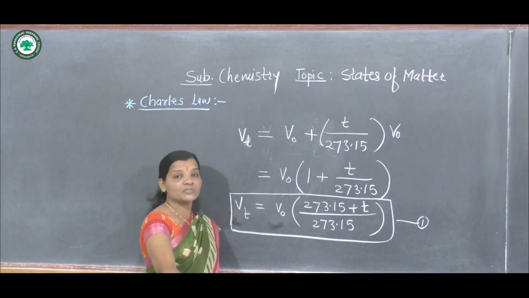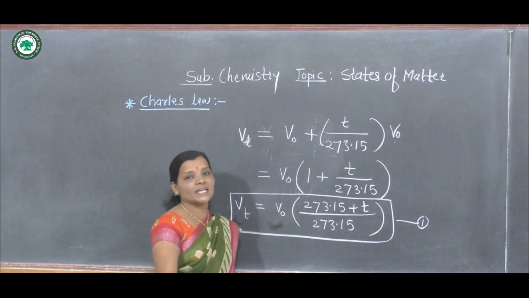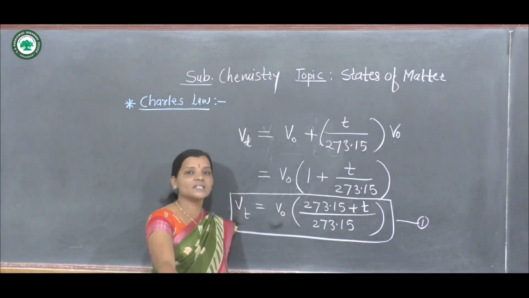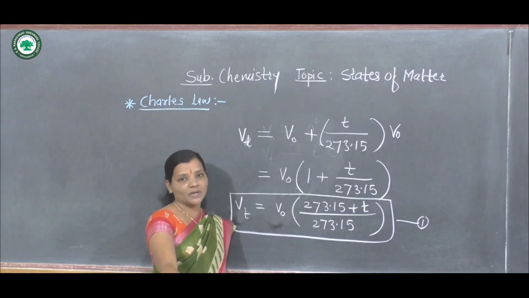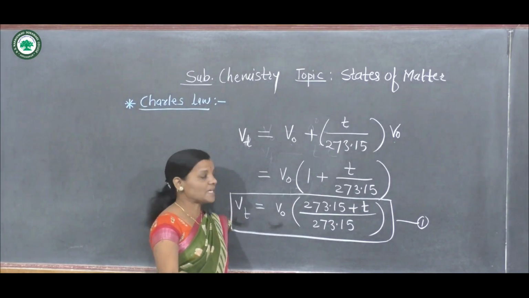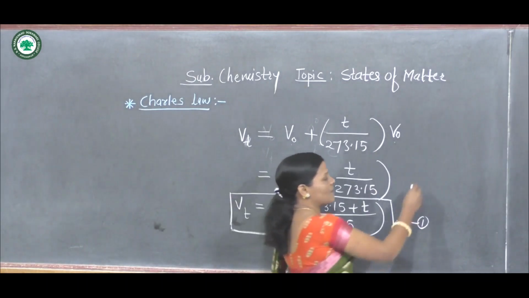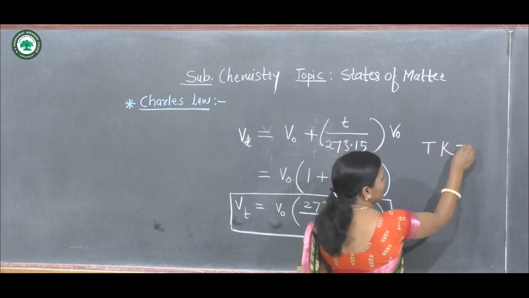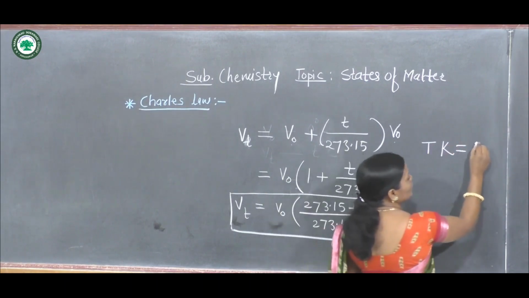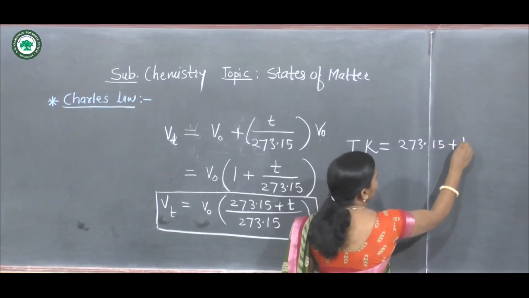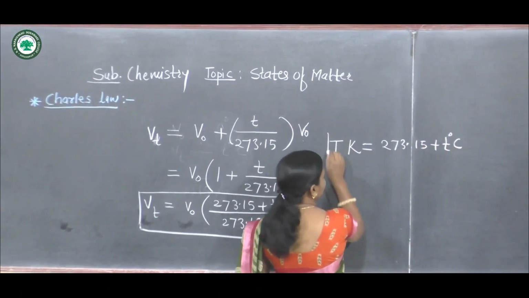Also, we have seen the Kelvin scale temperature, that is the absolute scale temperature, also called the thermodynamic scale temperature, given in honor of Lord Kelvin. The absolute temperature in Kelvin is T Kelvin equals 273.15 plus t degrees Celsius.